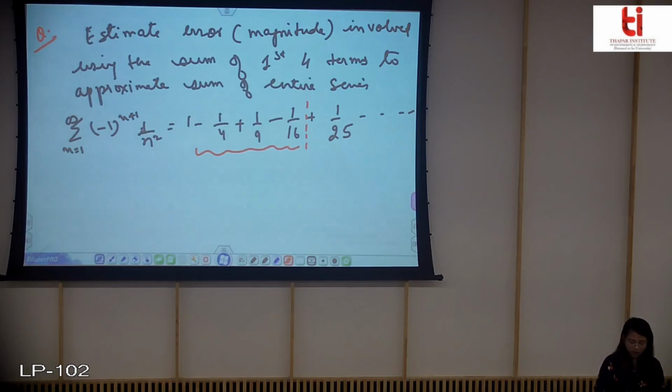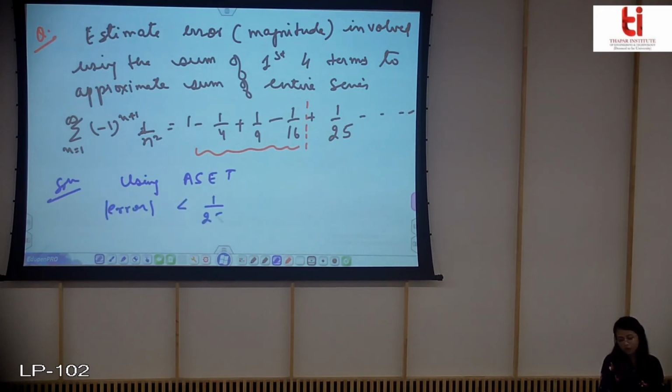Now by using the theorem, the alternating series estimation theorem, I can write that the error will be less than 1 by 25. Why?